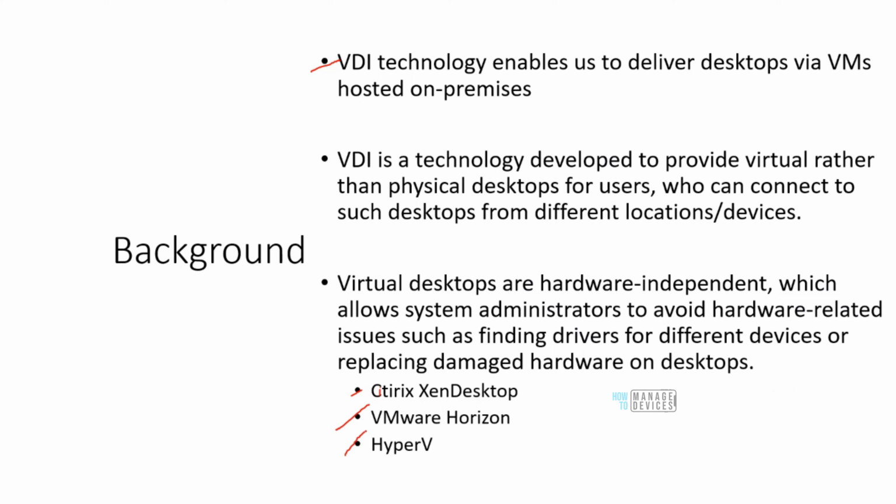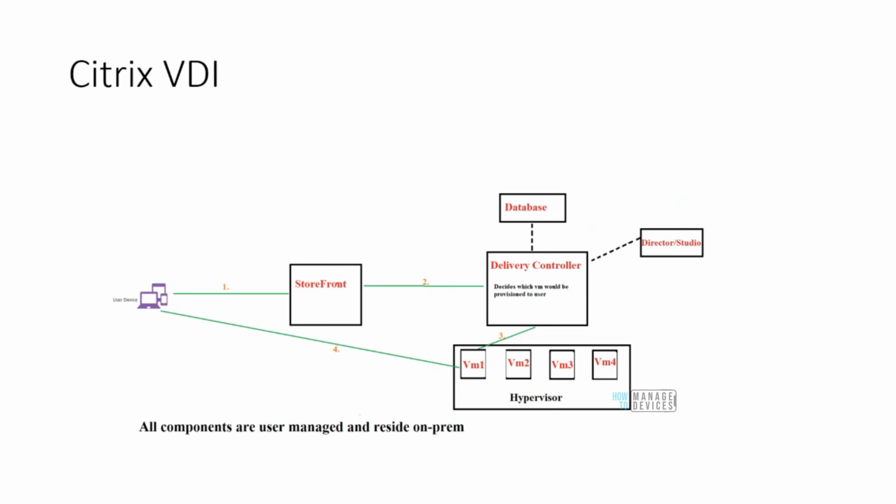Now they might be using virtualization from different platforms. If they are Microsoft dependent, they would be using Hyper-V. If they are VMware dependent, they would be using VMware Horizon. If they are Citrix dependent, they would be using Citrix Synapse or Zendesk. But everybody is using some level of hardware virtualization or other. This slide talks about why exactly a VDI is needed. Virtual desktops are hardware independent, which allows system administrators to avoid hardware-related issues such as finding drivers, replacing disks, drives and RAM, and replacing damaged hardware.